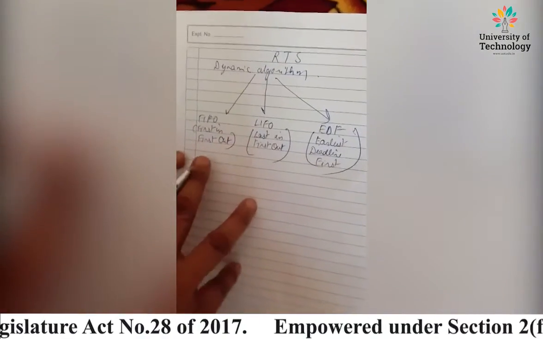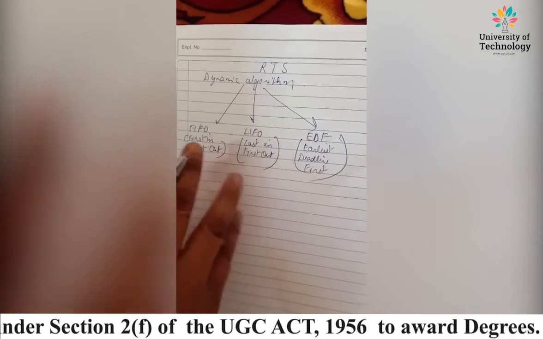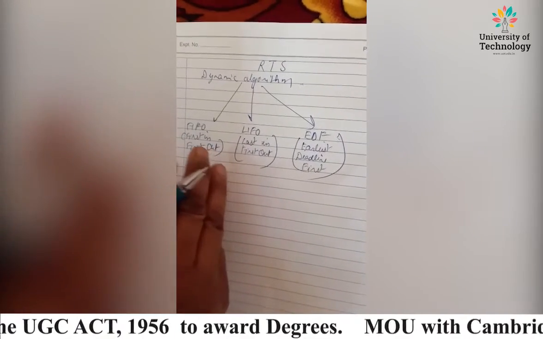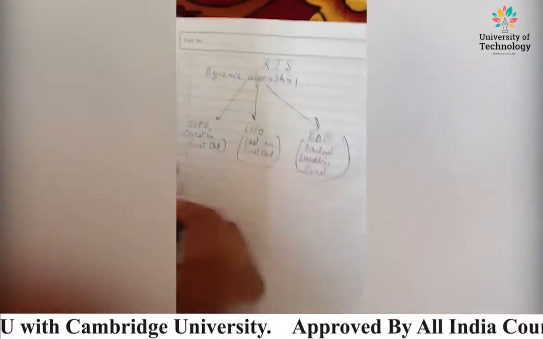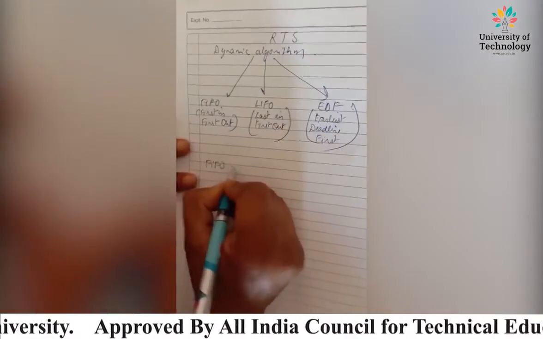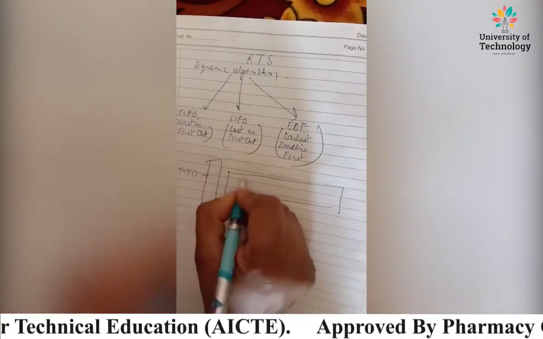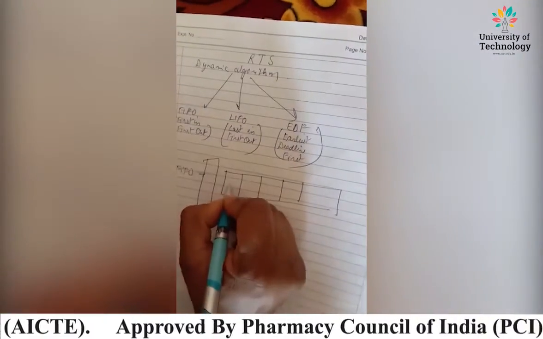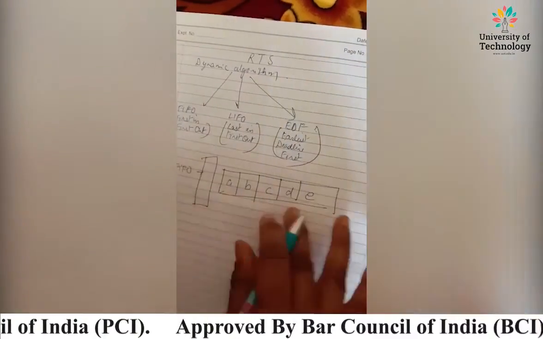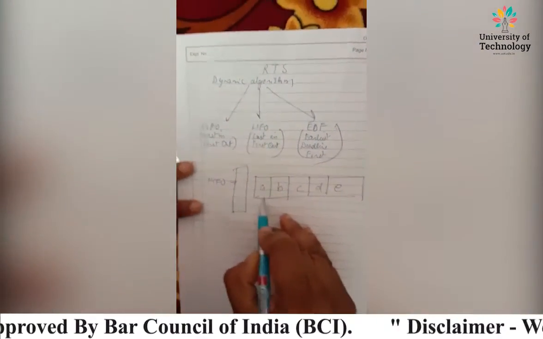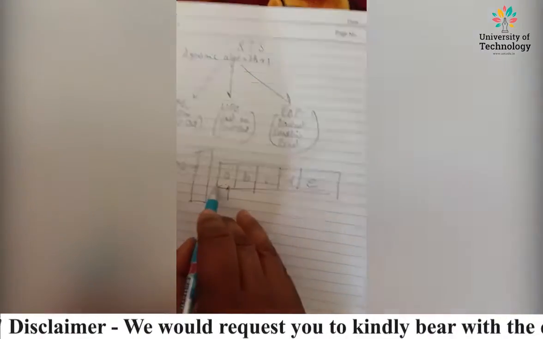FIFO, we have already explained, is first in first out. I have given an example of a bus stand. Whenever passengers wait for a bus, we form a queue. Suppose this is a queue, and this is a bus, and these are the various passengers, say A, B, C, D, E. In FIFO, passenger A, who comes first, gets the first position in the queue.